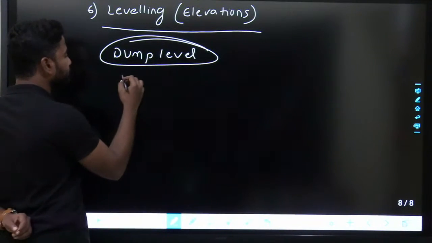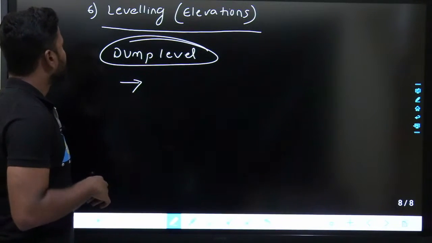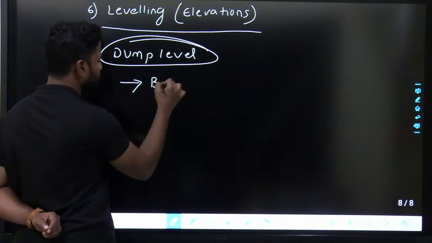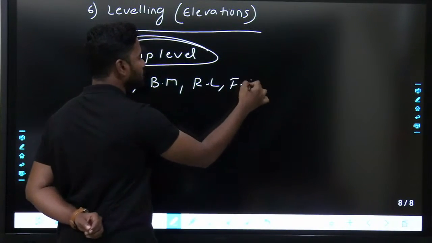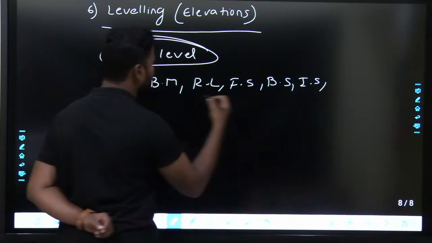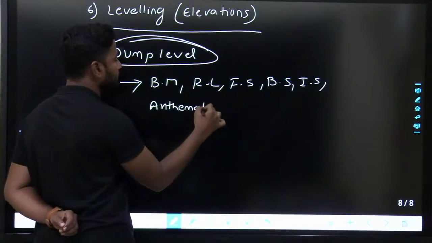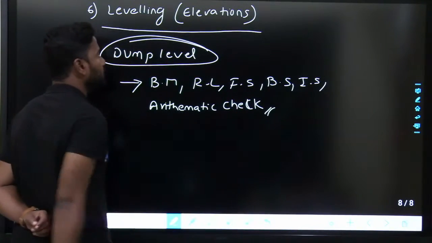Here you'll be seeing benchmarks, RLs, reduced levels, what is foresight, backsight, and intermediate sight, and what the arithmetic check is.